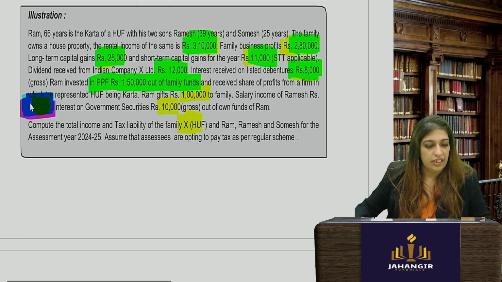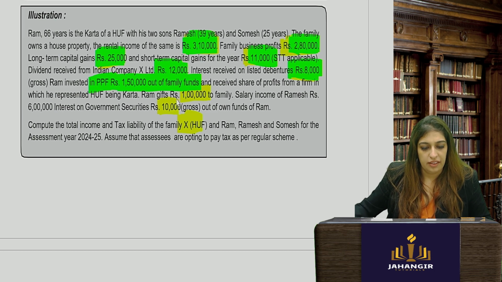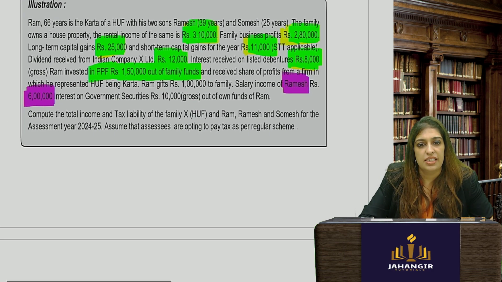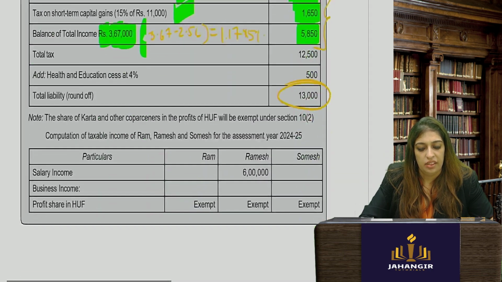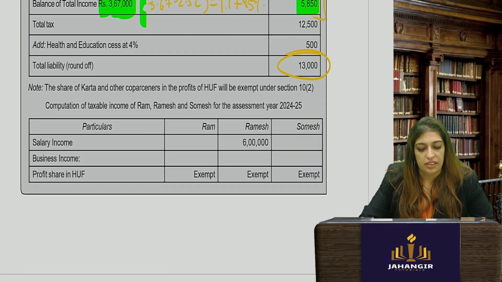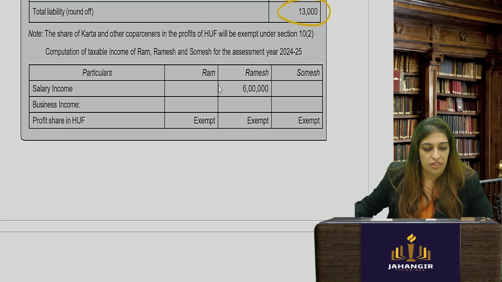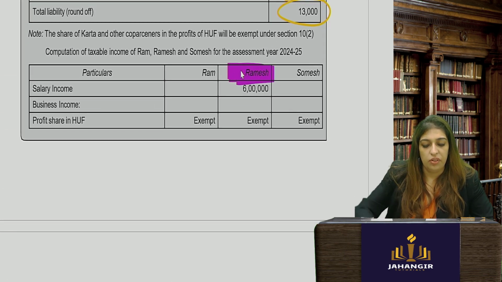Sorry, let me color it properly. Okay, so let's take Ramesh and color him with 6 lakhs is his salary income. Write it down. Okay, it is of Ramesh. We're doing only Ramesh right now.